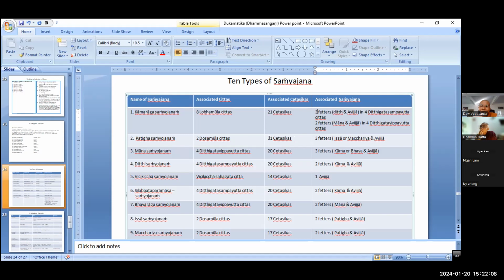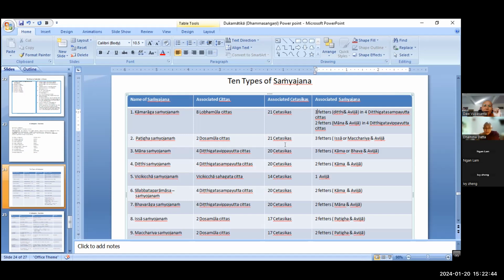I didn't check here, 21 or 22 or 23. 22, I think. Lobha, Ditthi, Mana are not here because this is Dosa. And there is no Vicikiccha. And then this is Dosa Mula Citta, that is why there is no Piti. We cannot have Dosa arise together with Lobha, right? That is why 21 Cetasikas.